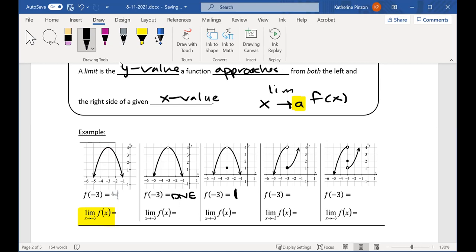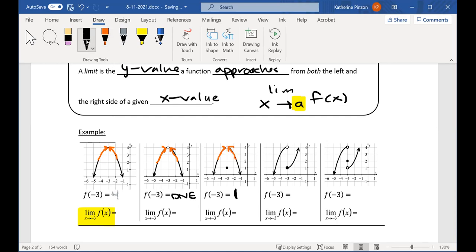Okay, let's go back to the definition of the limit. A limit is the y value a function approaches from the left and right side of a given x value. In this function, as I'm getting towards -3, remember, I don't care what happens right at -3, but as I'm getting towards -3 in these 3 graphs, what are the y values approaching? 4.